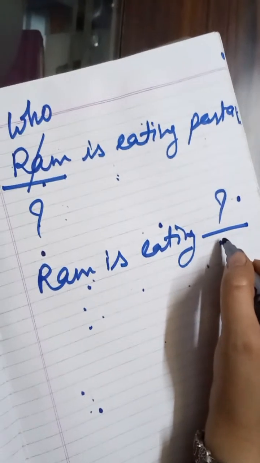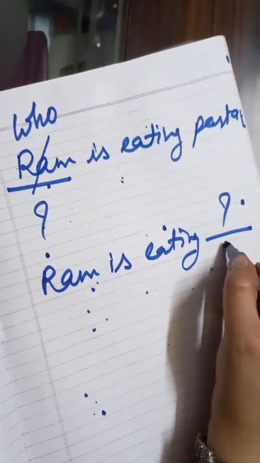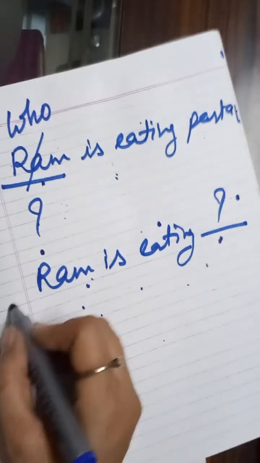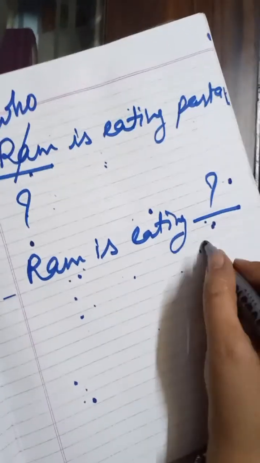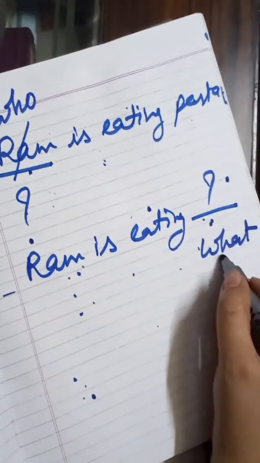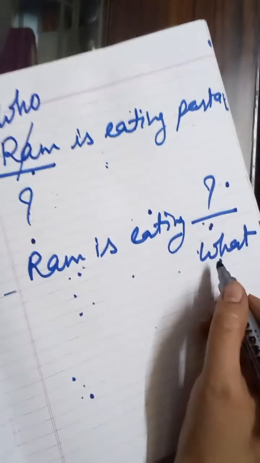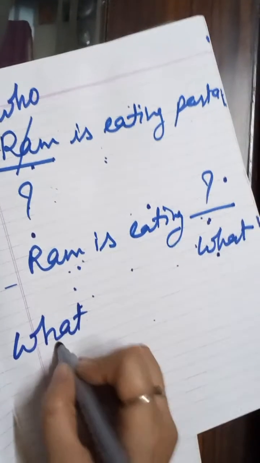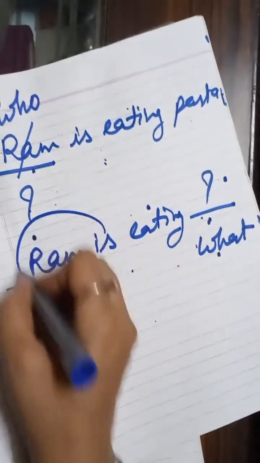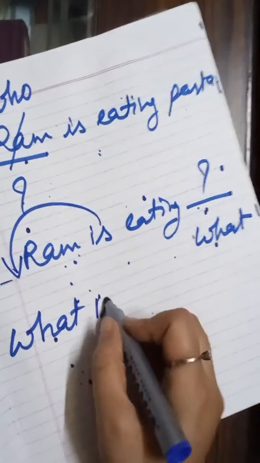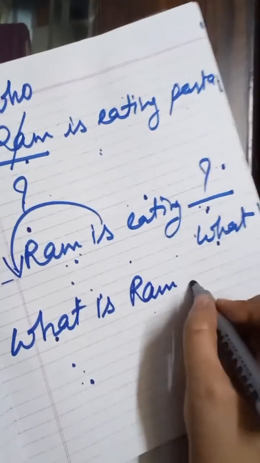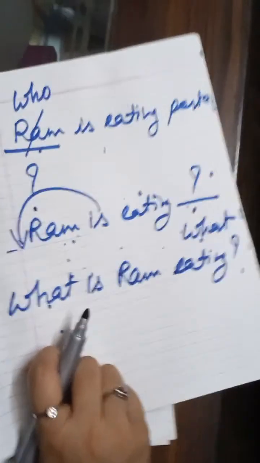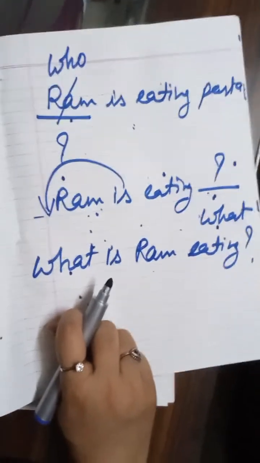If you want to replace this word, that means to make it an interrogative sentence, the helping verb should be next to the question tag. But in this, the question tag is not visible, and for this you need to use the question tag what. According to the rule, this question tag should be at the first place. And if what is there, then the helping verb should be next. That means: what is Ram eating? That means it will be an interrogative sentence. What is Ram eating?